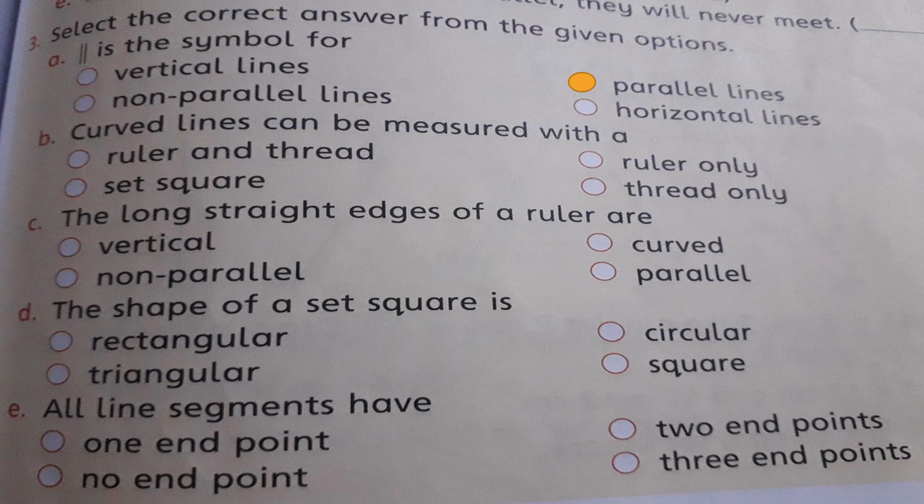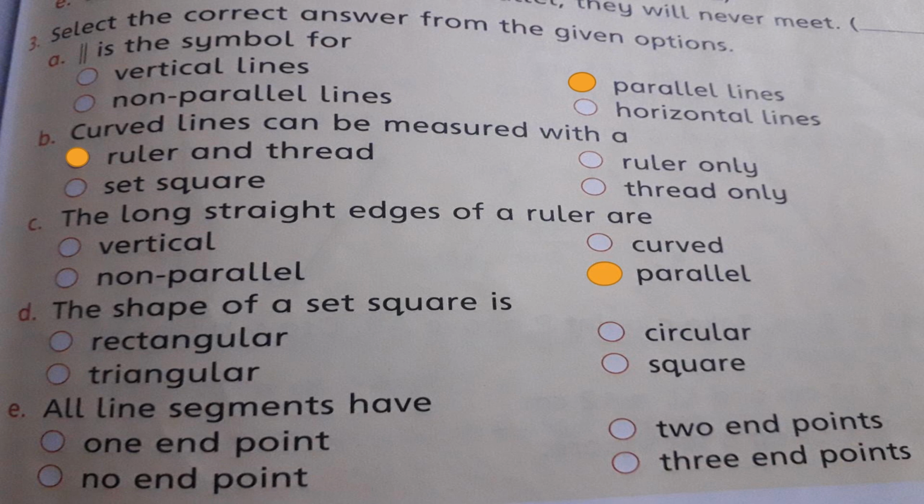Now we will move to the next part, part B. Curved lines can be measured with a. We have read that we can measure a curved line with the help of a ruler and thread both. This means that the first option is correct. Now part C. The long straight edges of a ruler are. When we observe a ruler, it is clear that the long straight edges of a ruler are parallel. So the fourth option is correct.